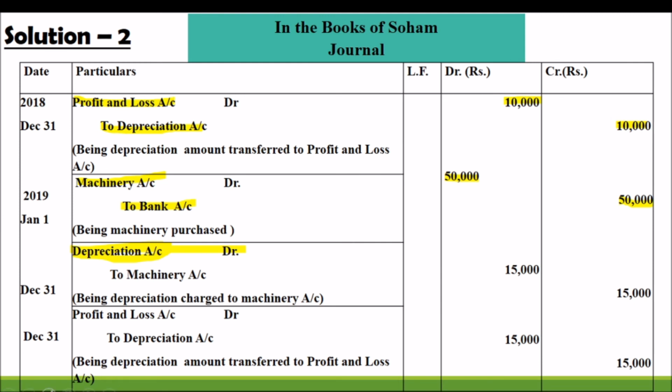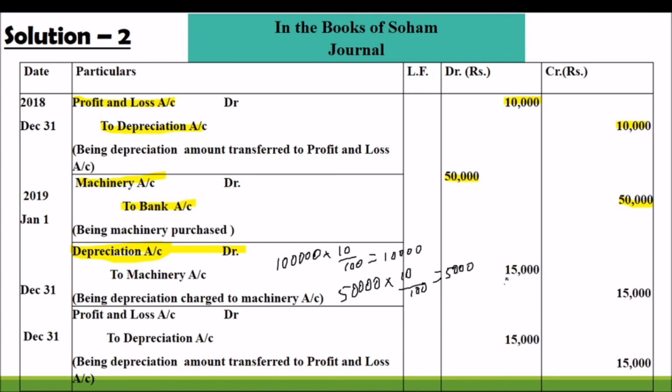Depreciation for two machineries. How are we getting the 15,000? That is very important. You have to remember every time. First we have to calculate 10,000. Sorry, 1 lakh into 10 by 100. So the amount of depreciation is 10,000. And for the new asset, which is purchased on the opening date of January next financial year, 50,000 into 10 by 100, 5,000. So the total of 10,000 plus 5,000, that is the amount given in the amount column, 15,000.